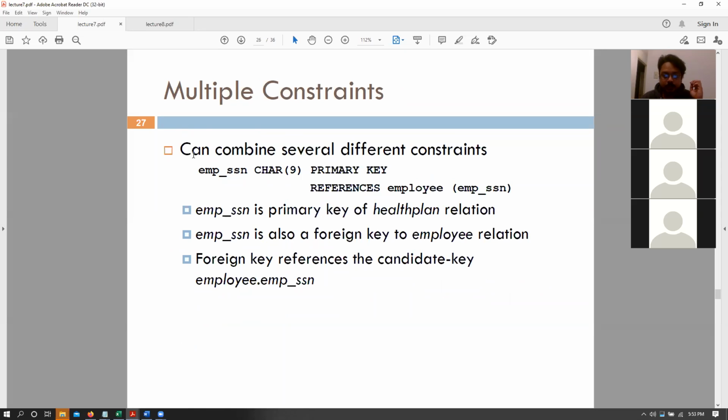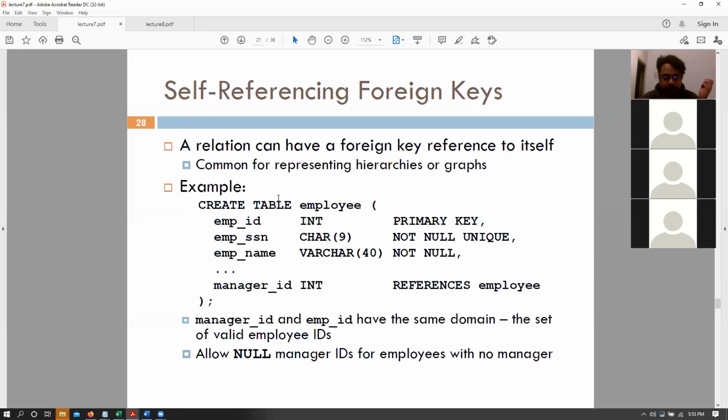Yes, and we can also combine multiple constraints. So essentially, that is fine. We talked about that.